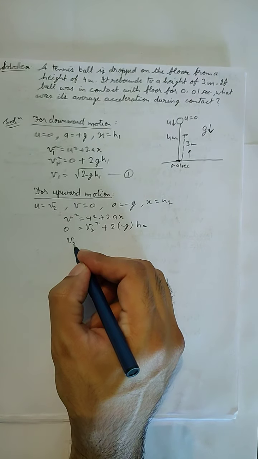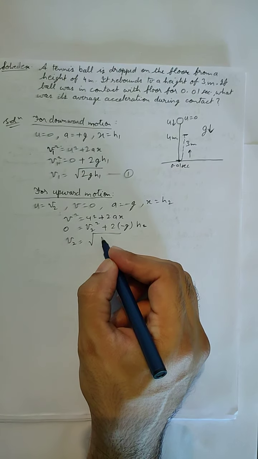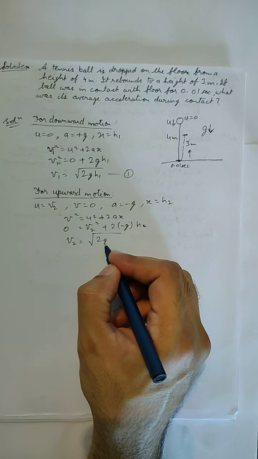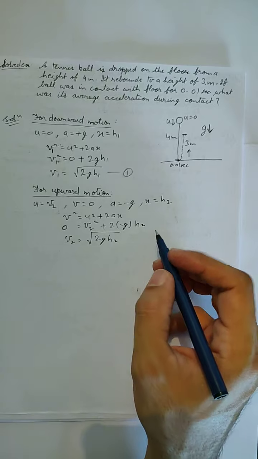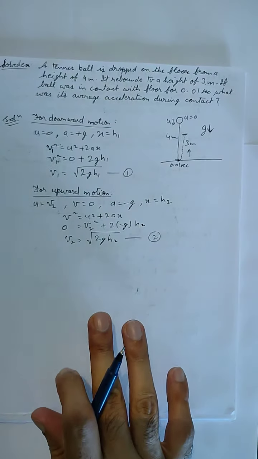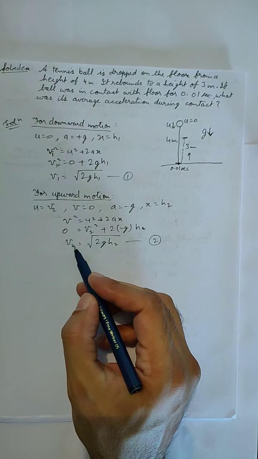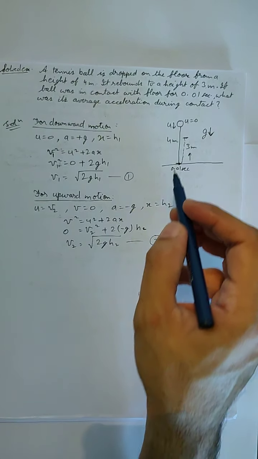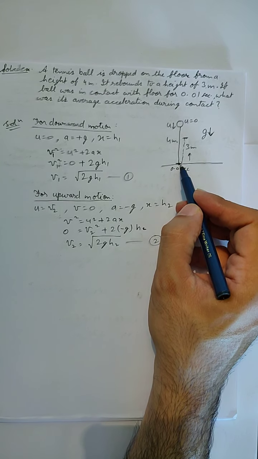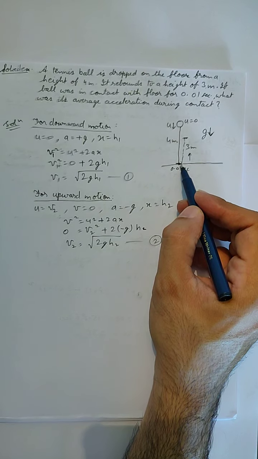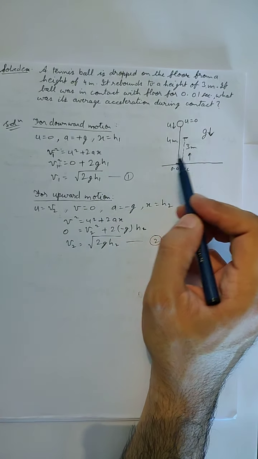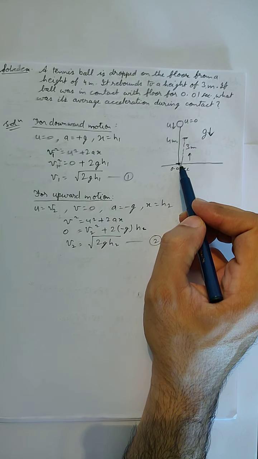From this we will get v2 equals root of 2g h2, and this we can take as the second equation. So v2 is the velocity at this point at the starting of the upward journey, and v1 is the velocity at the end of the downward journey.